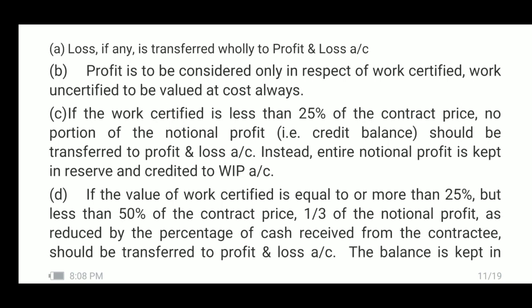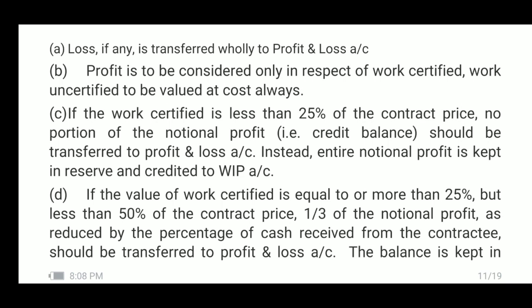Instead, the entire notional profit is kept in reserve and credited to work in progress account. That means the entire amount of notional profit in such a case is kept in reserve. The amount of profit which is kept in reserve will be transferred to work in progress account, in the sense that work in progress account is credited with this profit kept in reserve.